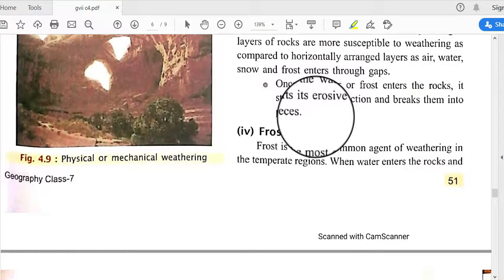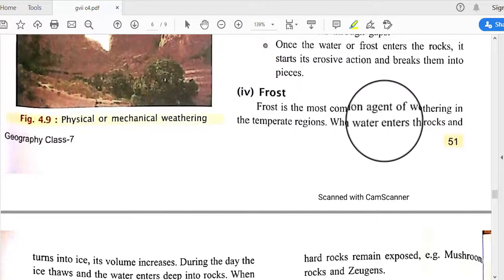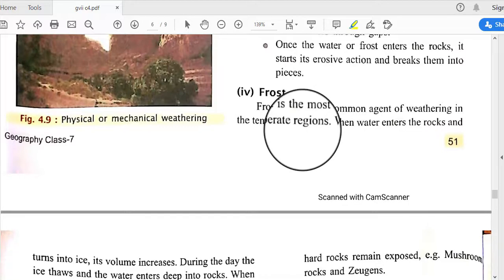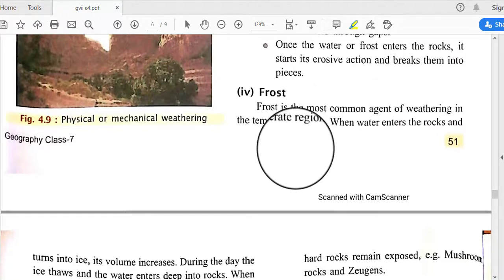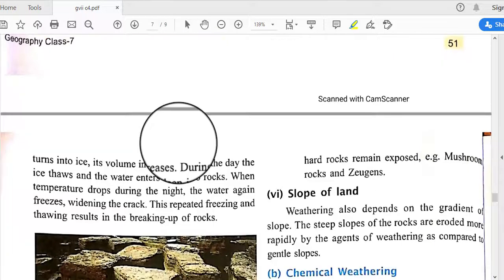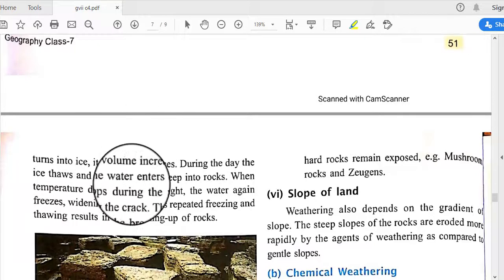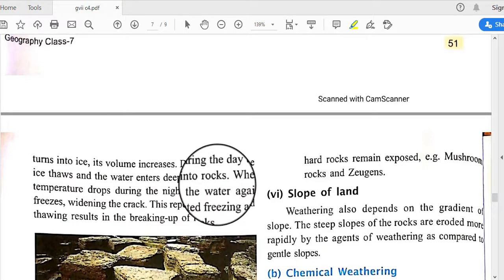Next is frost. Frost is the most common agent of weathering in temperate regions. When water enters the rocks and turns into ice, its volume increases, and during the day the ice thaws and the water enters deep into the rocks.